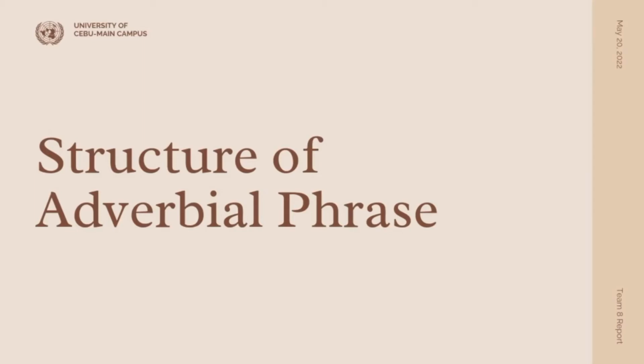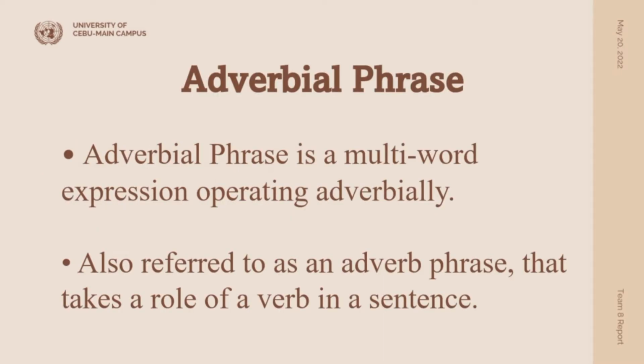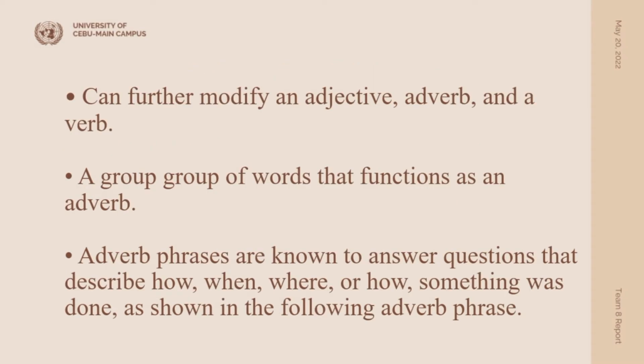In continuation of our topic, I'll be talking about the structure of adverbial phrase. An adverbial phrase in linguistics is a multi-word expression operating a syntactic function. It is to modify other expressions including verbs, adjectives, adverbs, adverbials, and sentences. It is a group of words that function as an adverb. It is also referred to as an adverb phrase that takes a role of a verb in a sentence.